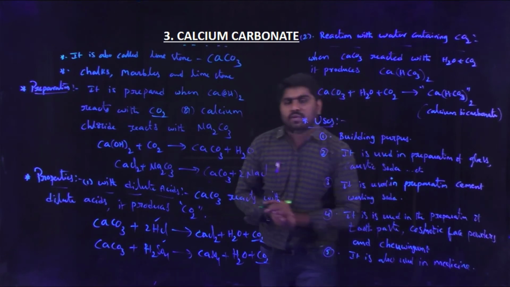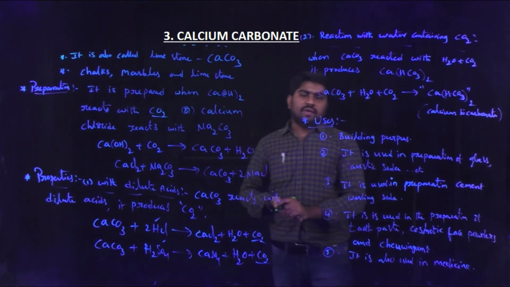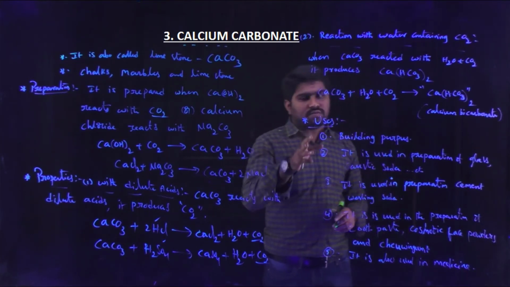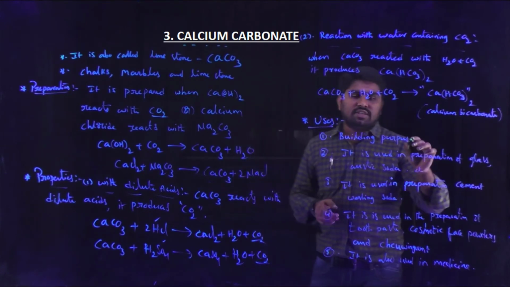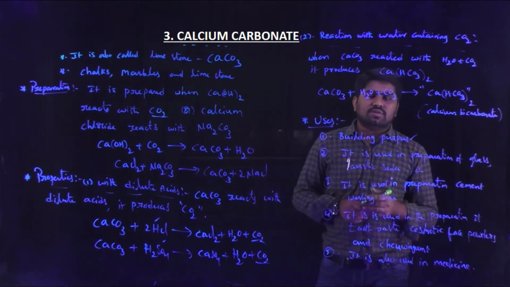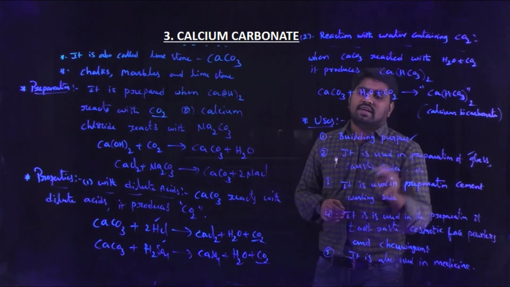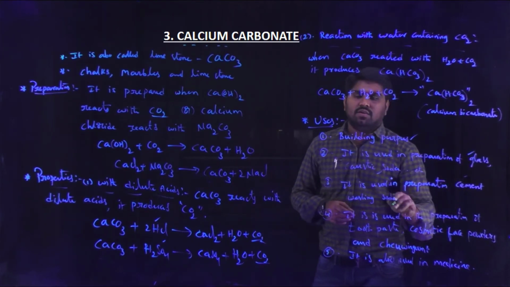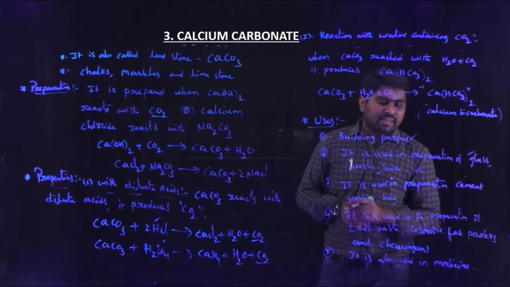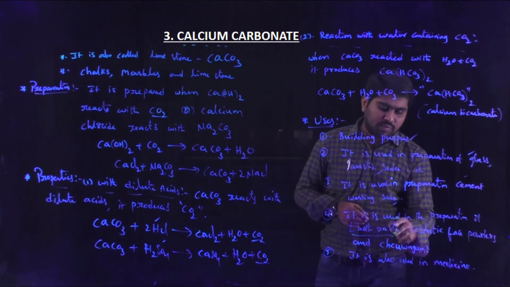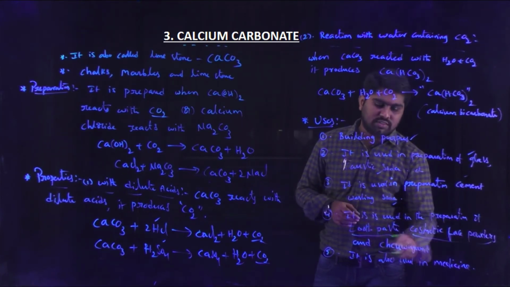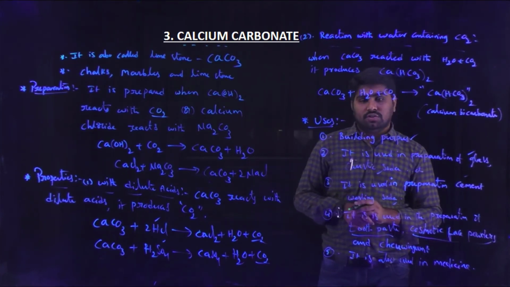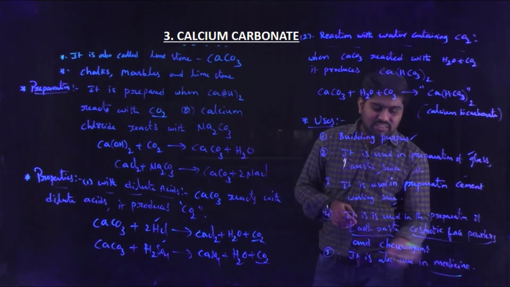And the last property is it is also used in medicine. Again I am repeating the uses of calcium carbonate. It is used for building purposes. It is also used in the preparation of glass, caustic soda, cement, washing soda, toothpaste, cosmetic face powders, and chewing gums. And the last one, it is used in medicine.